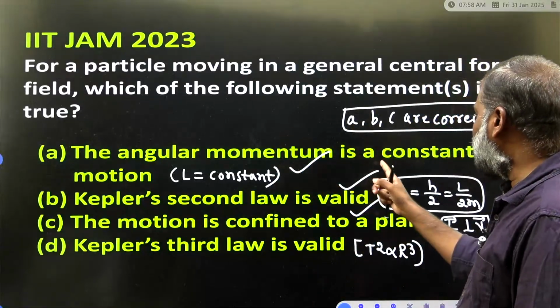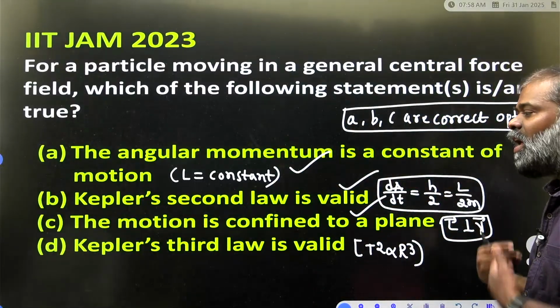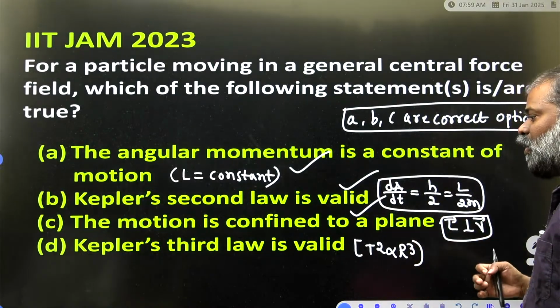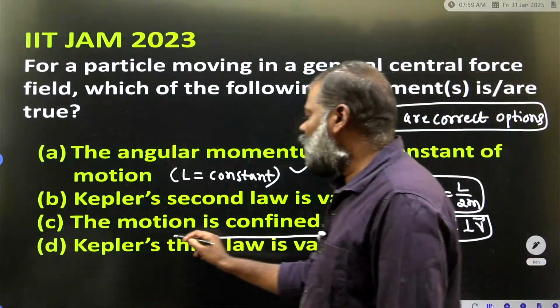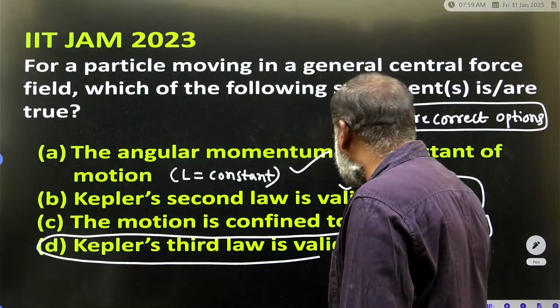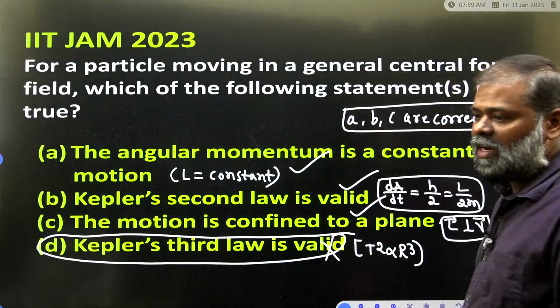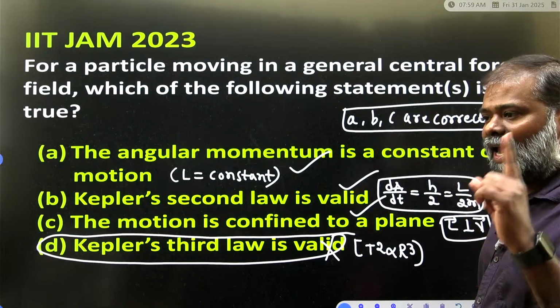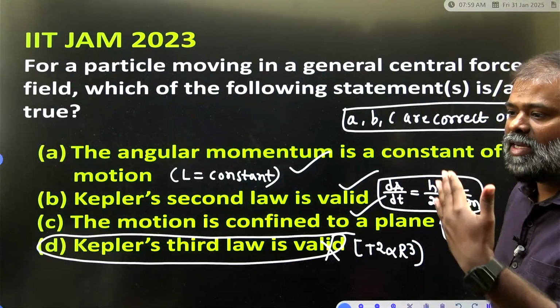The angular momentum is a constant of the motion. Kepler's second law is valid. The motion is confined to a plane. Kepler's third law is not valid here, but valid is given, so option D is not correct. Clear? Like this we have to solve in our examination.